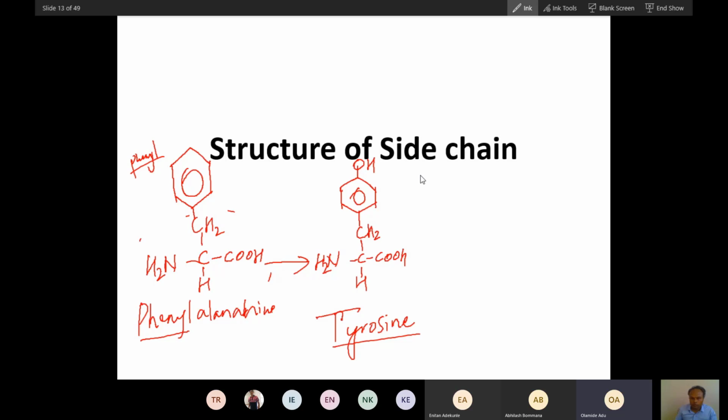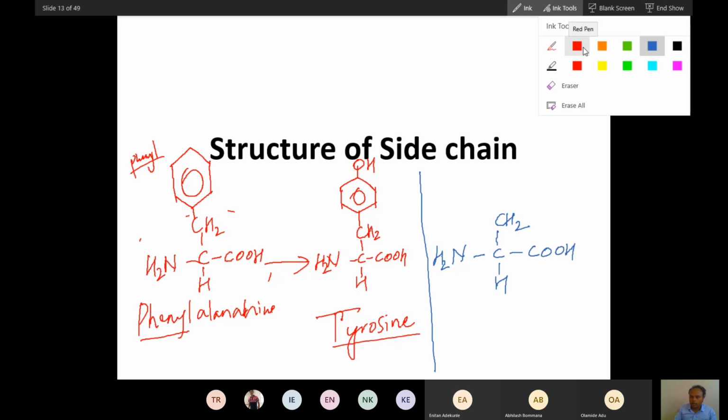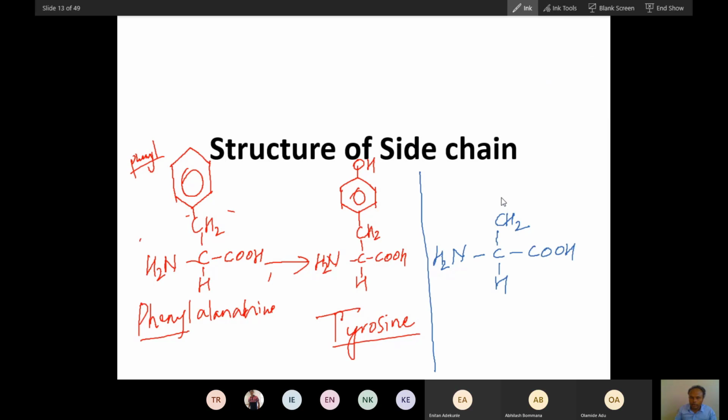Yes, sir. Okay. So again, let me draw the structure of alanine. See how helpful this structure of alanine is, you will find here. Now this is the structure of alanine. Now let me draw the structure of a very important, a very different type of compound.